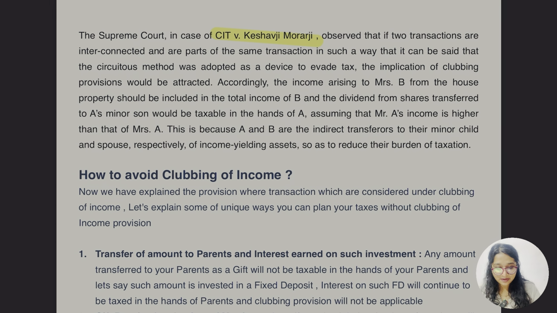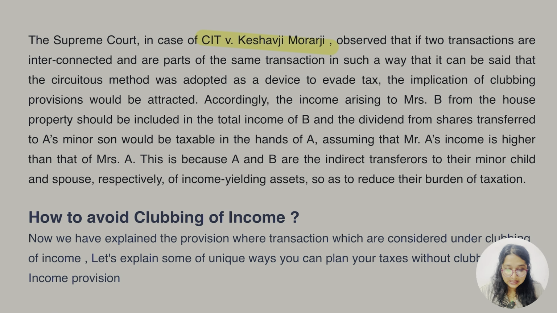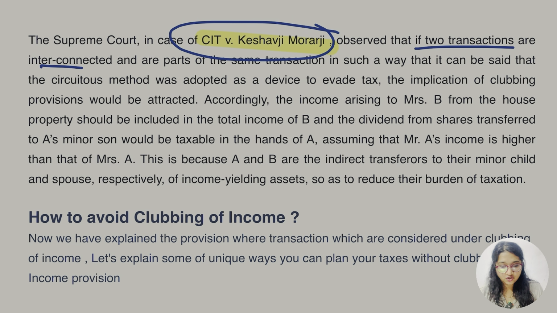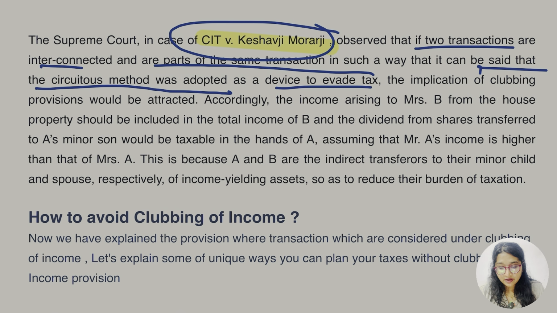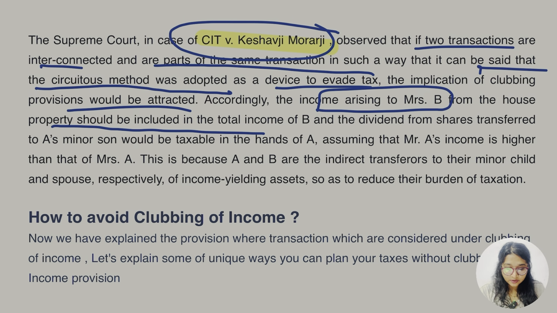Simple, okay, in the transferor's hand. There was one case, CIT versus Keshavji Morarji, okay. In this case it was observed that two transactions are interconnected and are part of the same transaction in such a way that it can be said that a circuitous method was adopted as a device to evade the tax. The main purpose was to evade the tax. The clubbing provision would be attracted. Accordingly, the income arising to Mrs. B from the house property should be included in the total income of B.